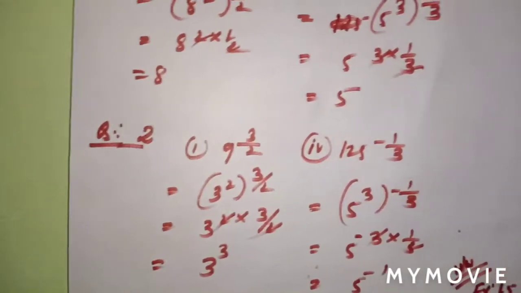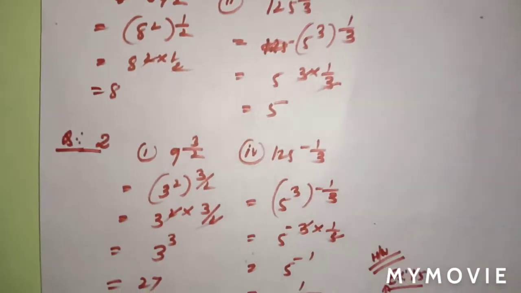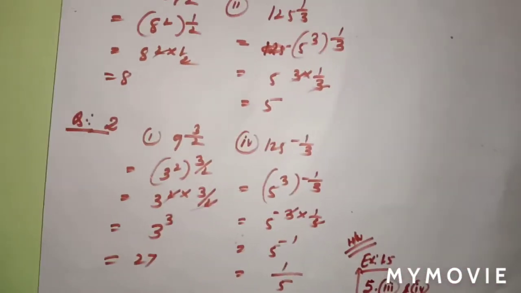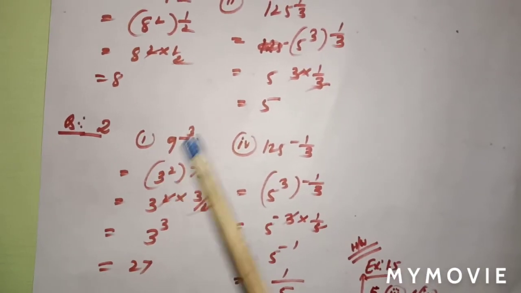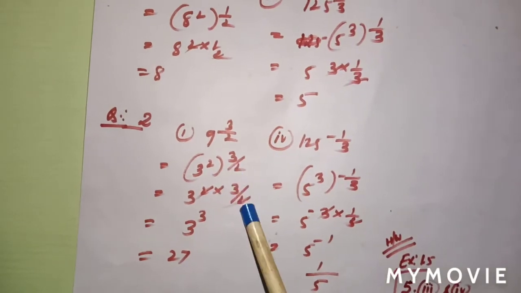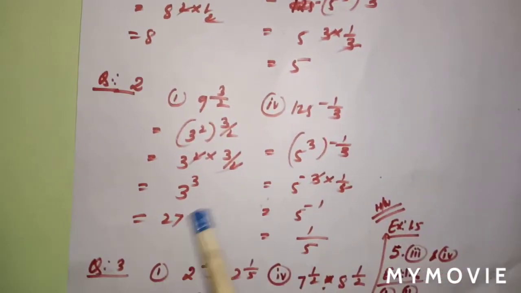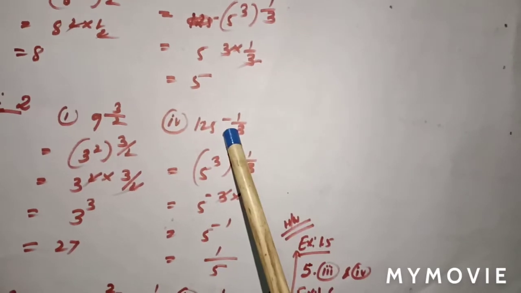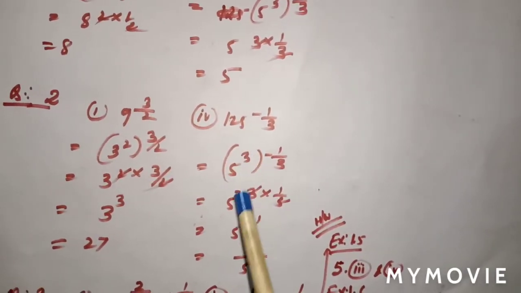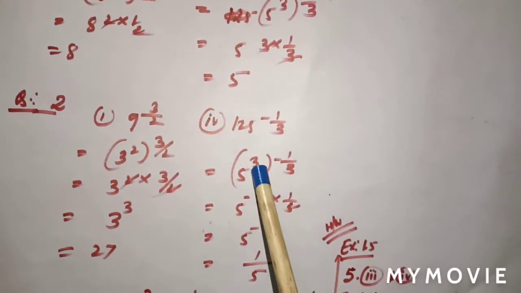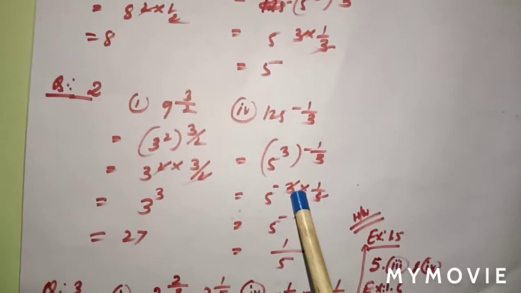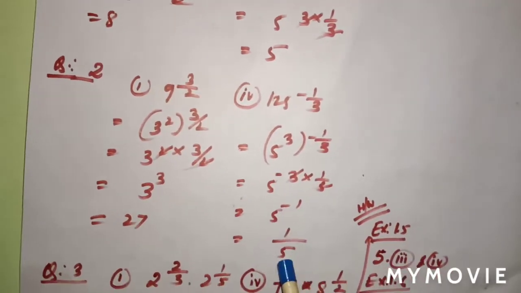Next, number 2: 9 to the 3 by 2. Question number 1 and question number 2 are similar. 9 you have to express as an exponent, like 3 square. 2 into 3 by 2, the 2s cancel, 3 cube means 27. For 125, don't forget here it is minus 1 by 3. So 5 cube, no problem, 125 you can write 5 cube, and when you multiply 3 into minus 1 by 3, the 3s cancel, what is left is minus 1, so you can write 1 by 5.